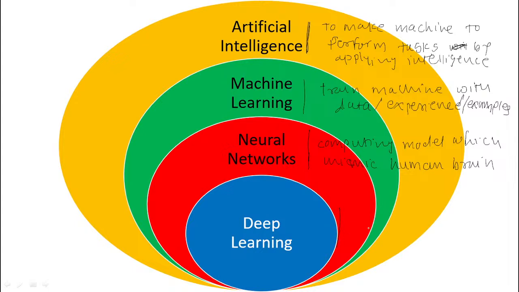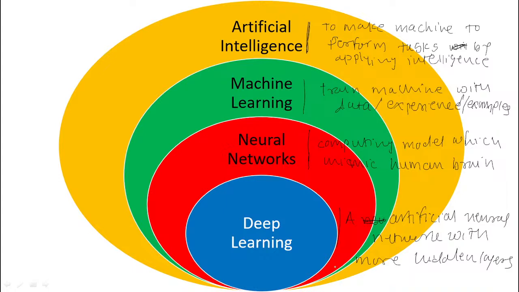Deep learning, an artificial neural network with more hidden layers is called as a deep learning.